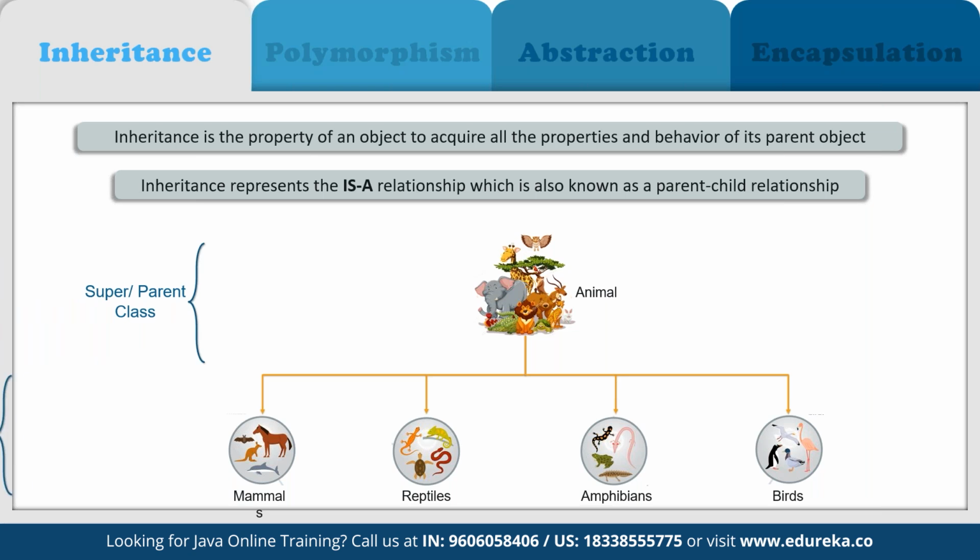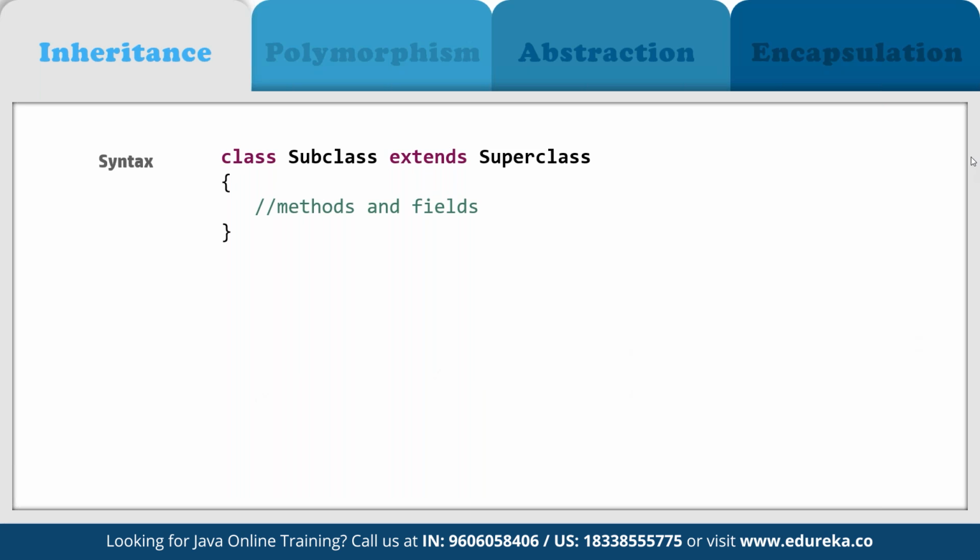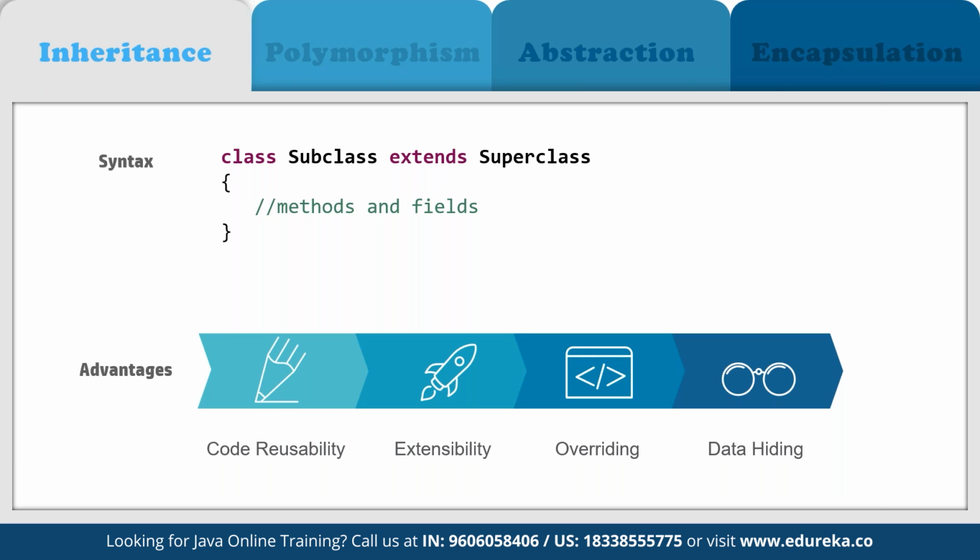All right, so here we have the super or parent class, and then we have the child class. In case you want to use it, for the syntax we have to define the class, the subclass, and then use extends superclass. So basically here we have to define which one is going to be our superclass from where we are going to inherit all the other classes. The main advantage of using inheritance is that it offers code reusability, right?